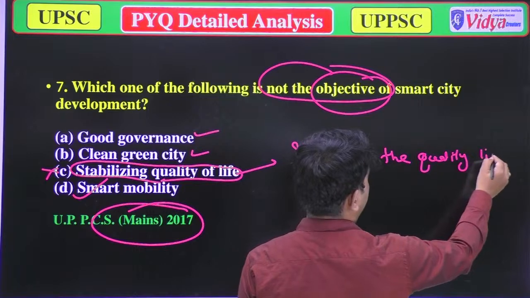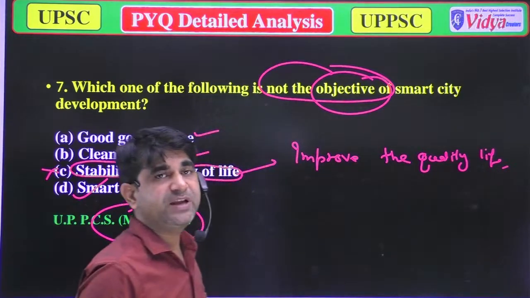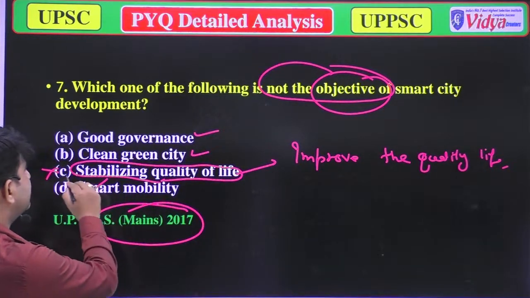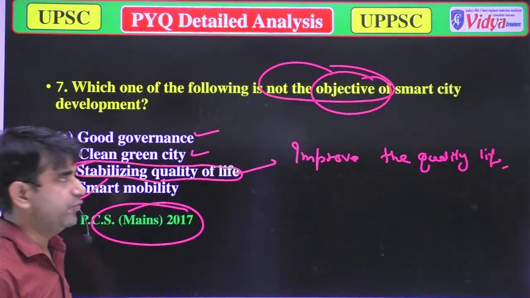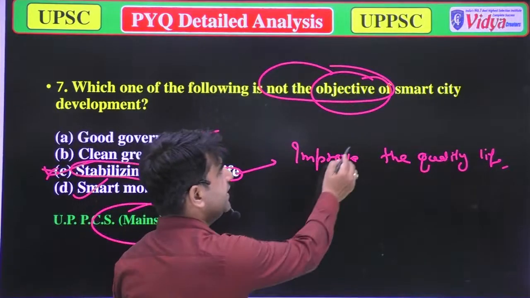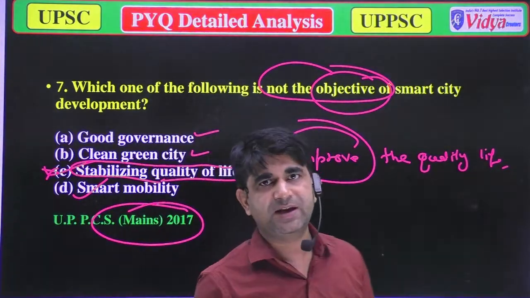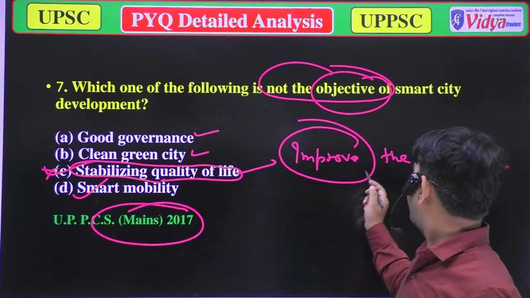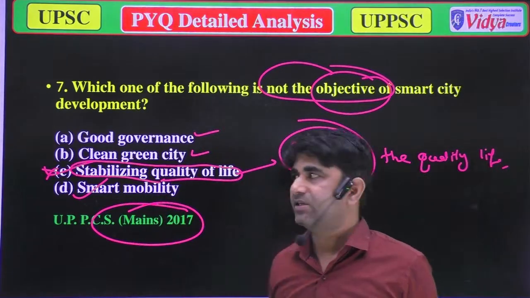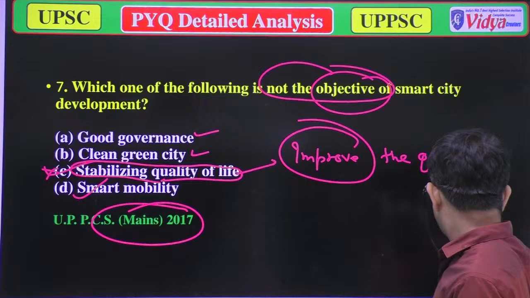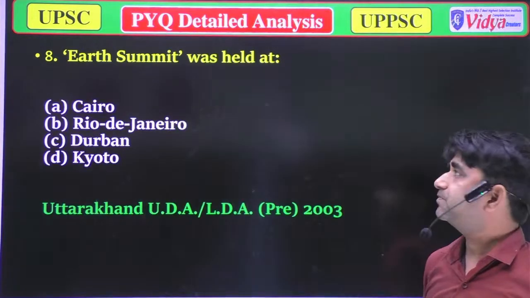We can improve the quality of life, but we cannot stabilize it. It is impossible to stabilize the quality of life. On the other hand, we can improve the quality of life. So the correct answer will be the improvement of quality of life. So option C is incorrect, and all of them are correct. Now we'll move to the next question.